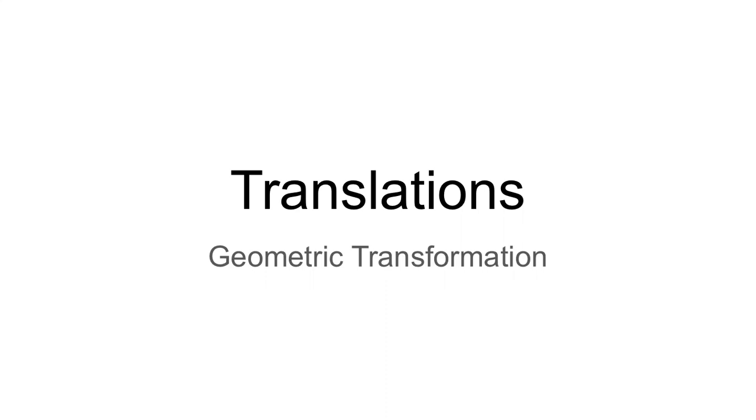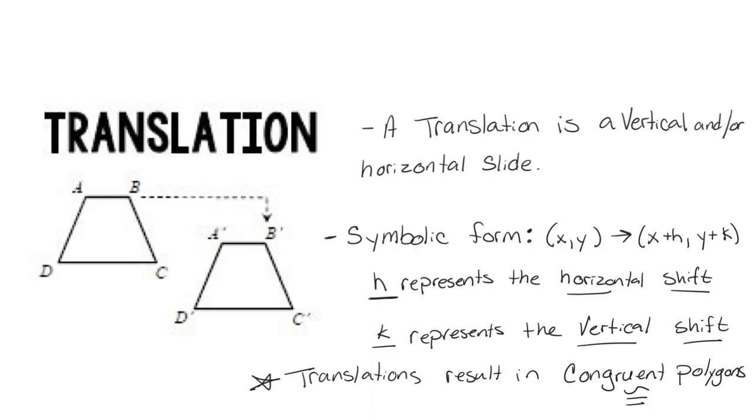In this video, we are going to go over the geometric transformation called translations. A translation is a vertical and/or a horizontal slide. So I'm just taking this figure and sliding it over and down to be where this figure is. So, a symbolic form.